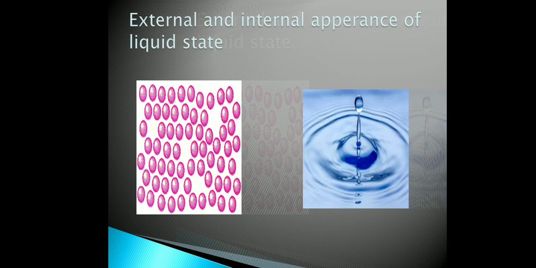This is the external and internal appearance of the liquid state. In the liquid state, molecules are a little bit far from each other, which we see in the first picture. The distance between two molecules is a little bit.